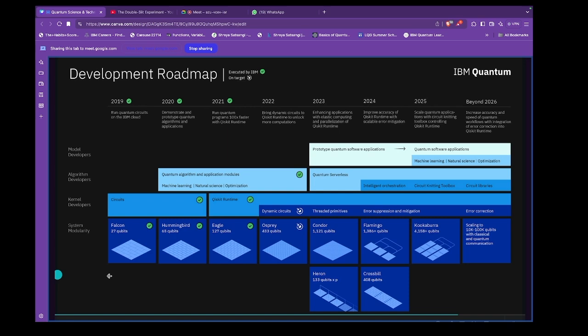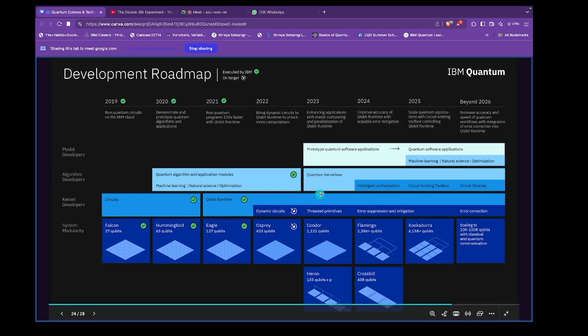So these are the quantum computers. This is a roadmap by IBM only, although Google has one also, and Microsoft also. But these are the quantum computers they have, I think.